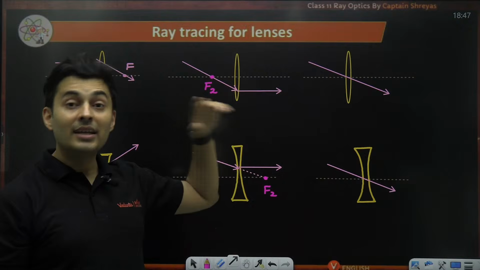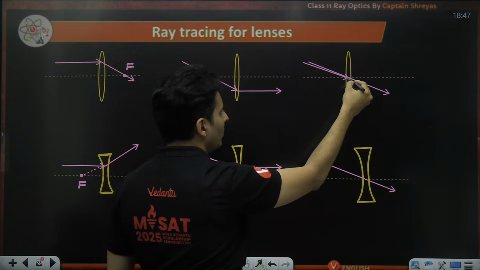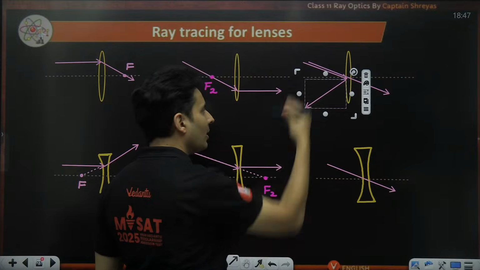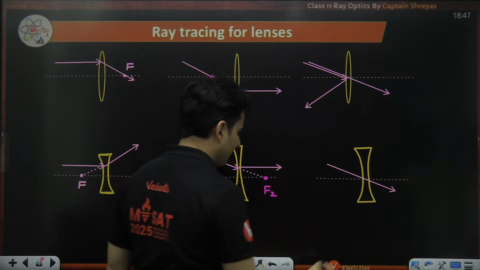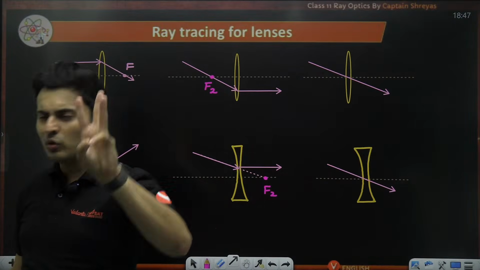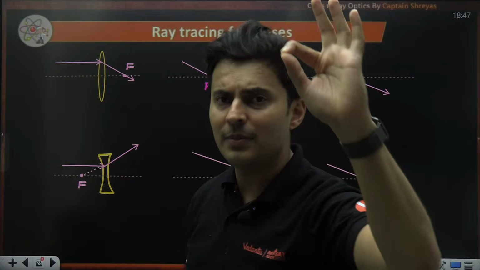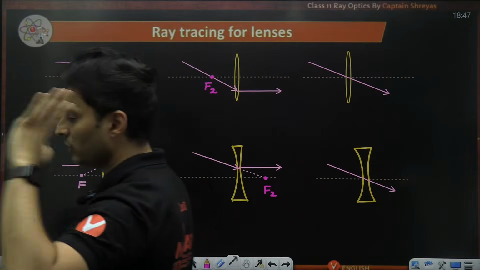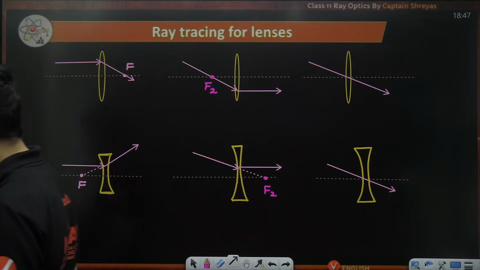That's all. In case of mirrors, if you remember, when there was a mirror, the light used to go and reflect back symmetrically on this side. But here it will not reflect, it will go on that side as it is. That's all the difference between lenses and mirrors. So with these 3 rules, it's more than enough. You can locate any image due to an object in front of a lens. I hope this is absolutely clear.